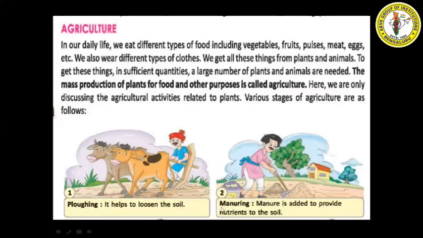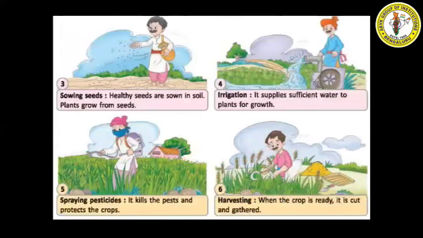Next, manuring. What is manuring? Adding manures to the soil, or adding nutrients to the soil, is called manuring. Next process is sowing seeds. After manuring, what can you do? You can sow the seeds. The healthy seeds are sown in the soil. Plants grow from these seeds.